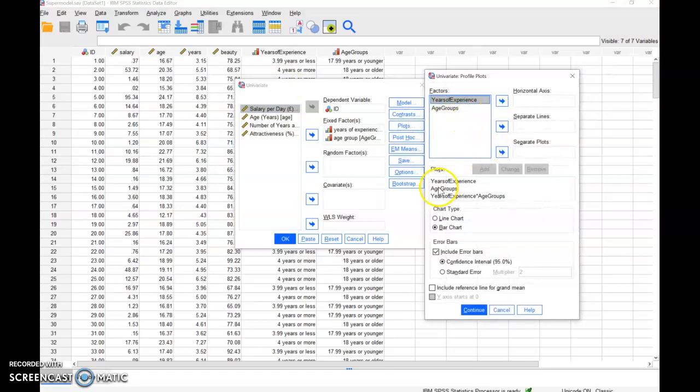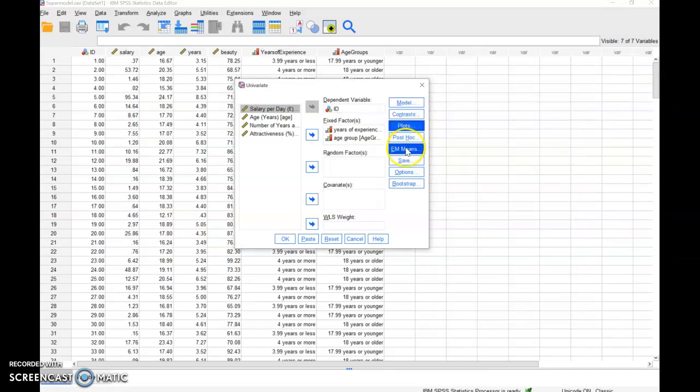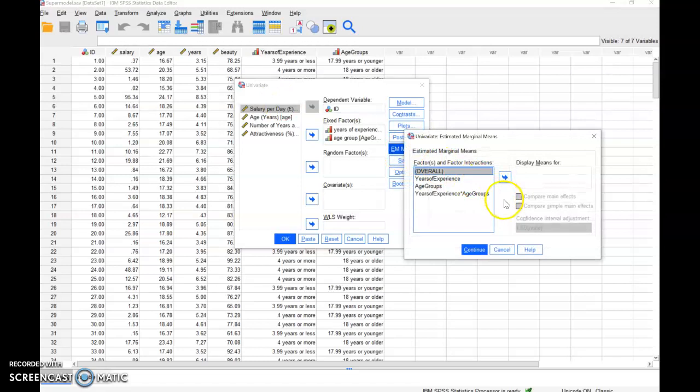For plots, I already plotted years of experience in the horizontal axis, age groups in the horizontal axis, and then years of experience again in the horizontal axis with age groups in the separate lines. And then I'm going to drag all of these factors into the display means for